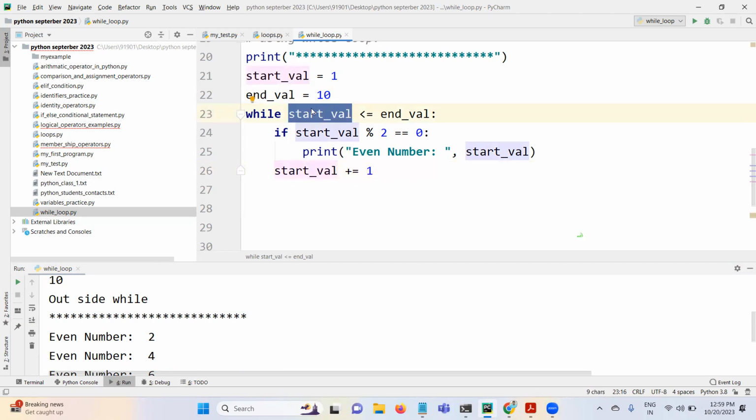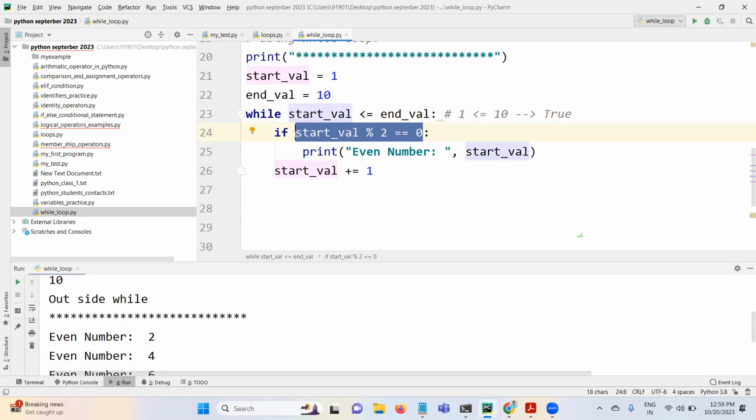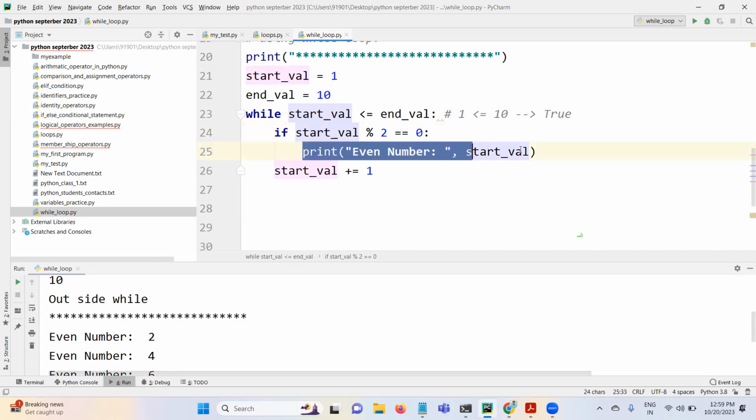What is happening? I am just explaining to you, right? What is the start value? Very first time 1, less than or equal to the end value, 10. So what is the output of this expression, 1 less than or equal to 10? True, right? After that, start_val modulo 2 equal to 0. It's not equal to 0, so it is going to return false. When it returns false, the if block is not going to be executed. It won't execute. So it will come here and increment this value. Now 1 became plus 1, so 2 now.